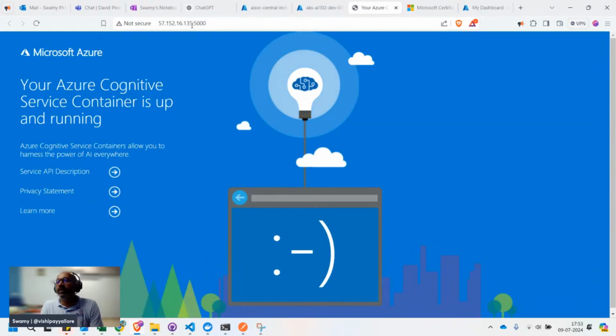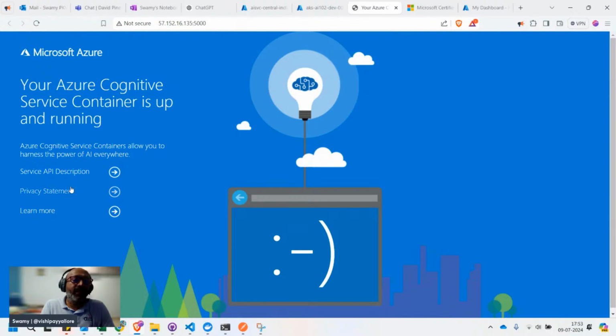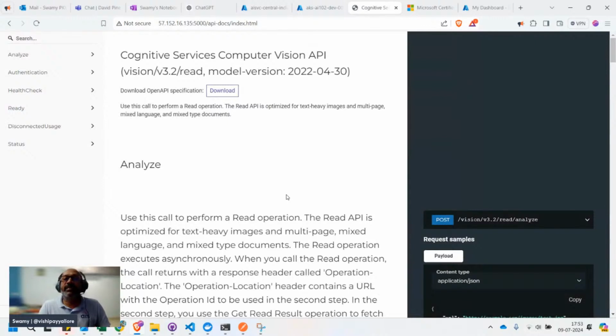Okay, there you go. So we saw that the public IP address of the service, we are able to hit that same service description. We can go deep into the weeds, we'll see the same thing. Now I will go and grab the IP address,